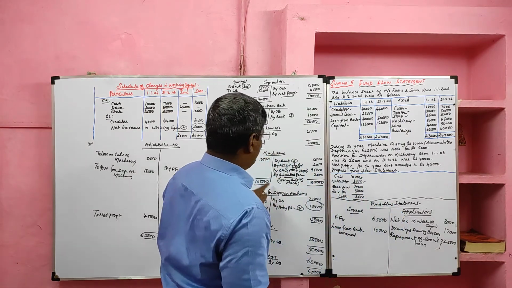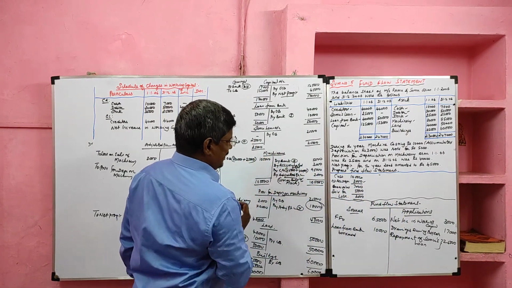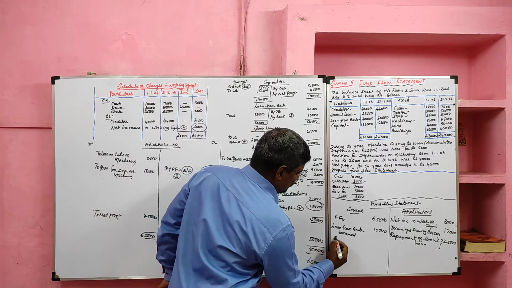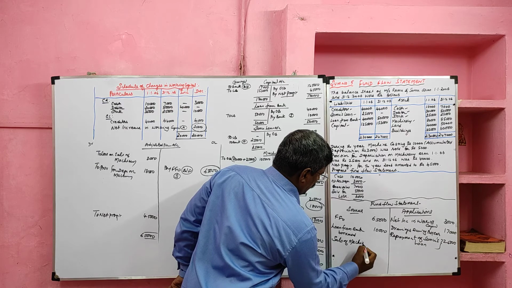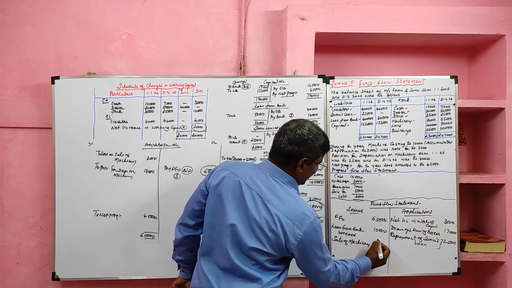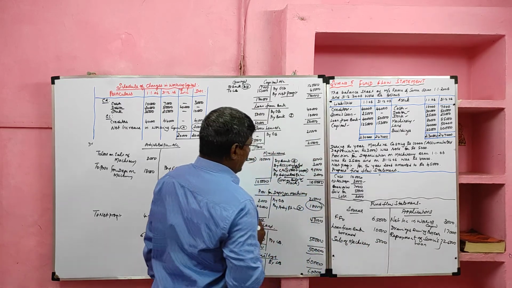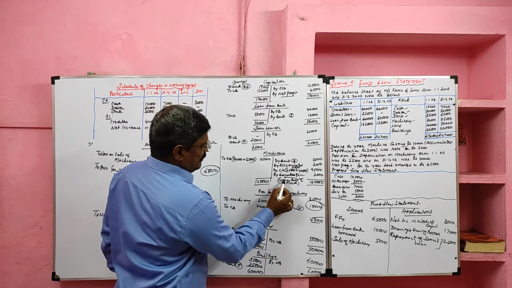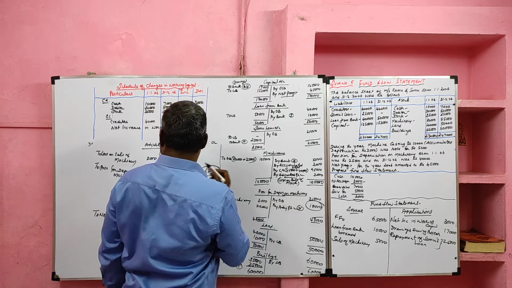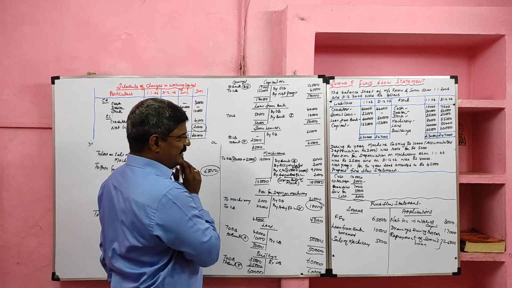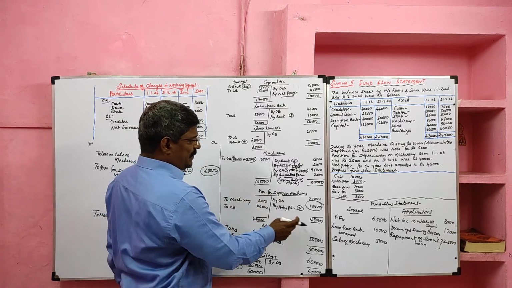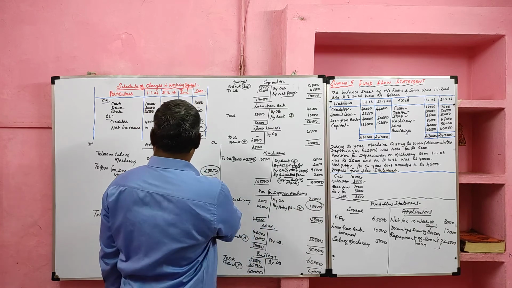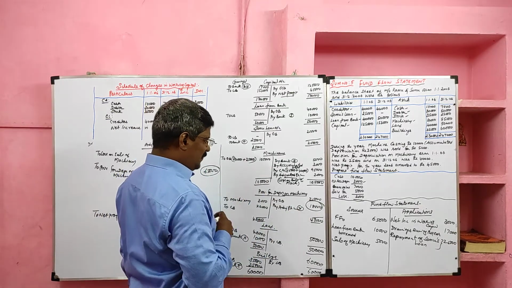Then we prepared machinery account. Here by bank is recorded, that we consider sale of machinery. Sale of machinery recorded in the sources side. Then we ascertained loss on sale of machinery, that should be transferred to the adjusted profit loss account debit side. Then move to the provision for depreciation account. Provision for depreciation account prepared and the balancing figure transferred to the adjusted profit loss account. It will not come to the fund flow statement.